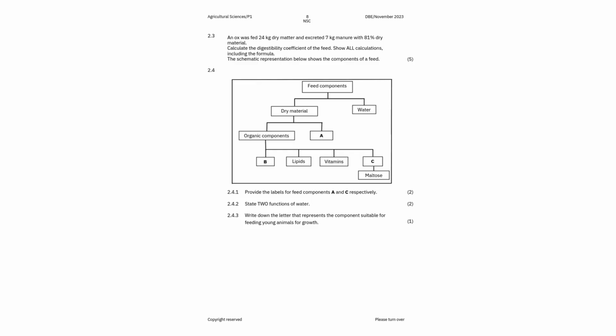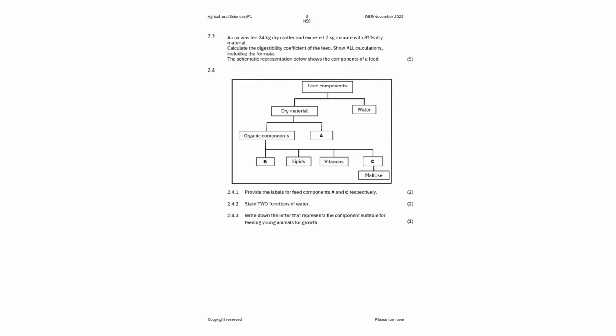And then now you are going to substitute these with the values that you are given. So you have 24 kgs minus 7 kg. Am I correct? Or what you're gonna do first there, you're gonna get the percentage. You're gonna calculate the dry matter of manure. Remember, you are given this dry matter in one, the excretion is 7 kgs, then the dry matter is 81% of that 7 kgs.